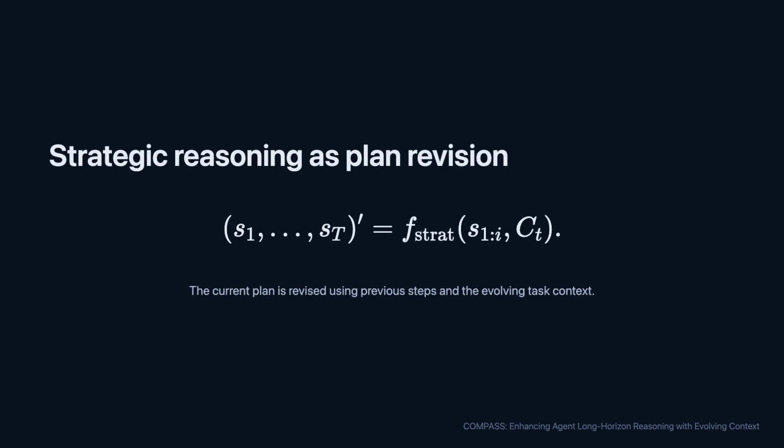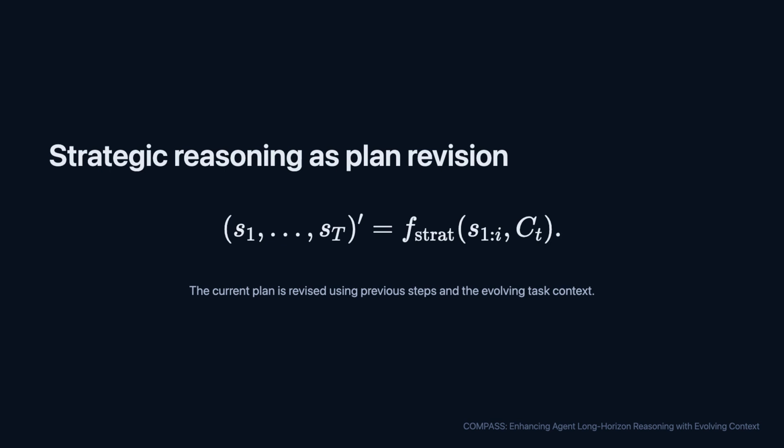The strategic part can be thought of as replanning over an evolving context. Instead of assuming the original plan is always valid, Compass asks whether the next trajectory should change based on what has happened so far. That is what allows the agent to recover from dead ends. A narrow search query may only need persistence, but a broken source, repeated failures, or conflicting evidence may require a